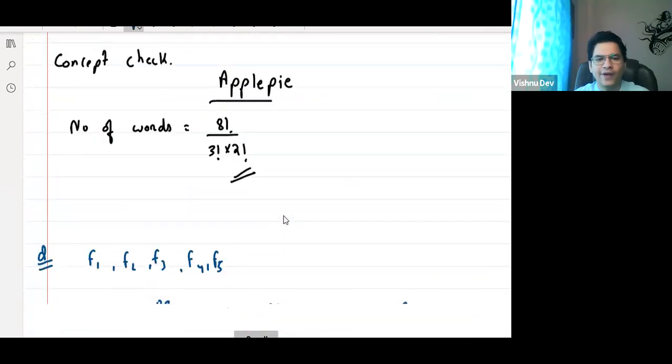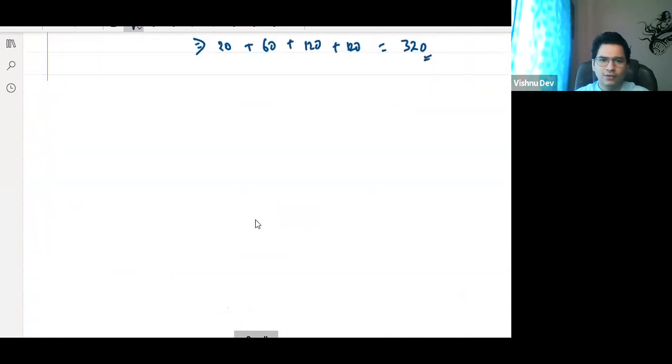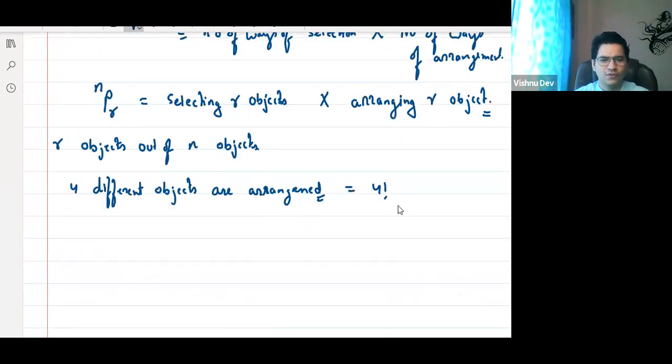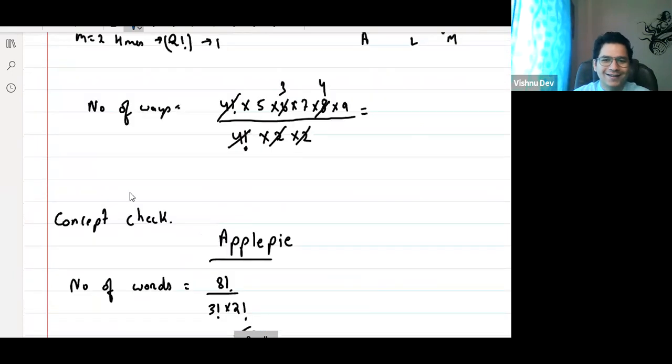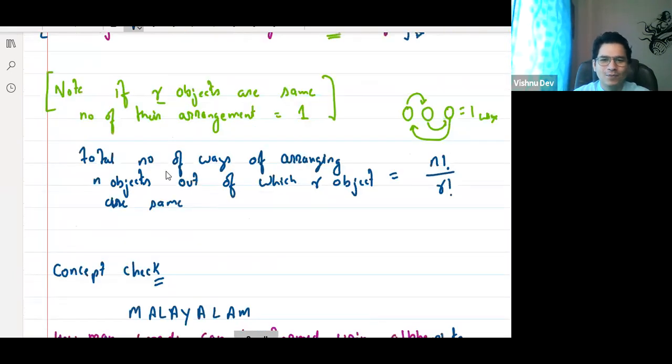So here 4 different objects can be arranged in 4 factorial ways. What about same? If the 4 objects are same, the answer would be 1, right? So the question was, if R objects are same, then the number of arrangements is 1. Yes, sir, because the order will not matter, because always it is same.